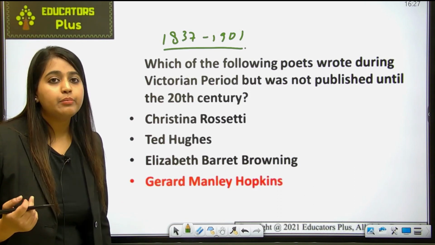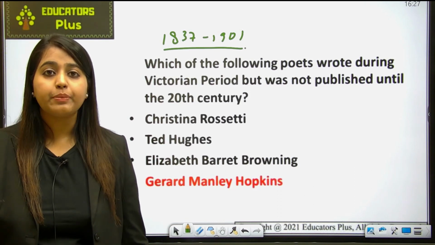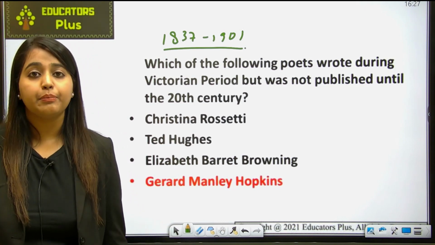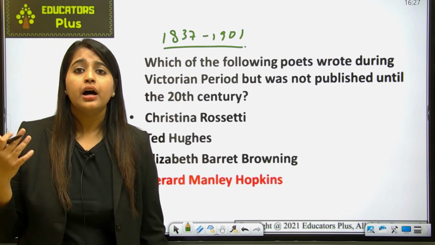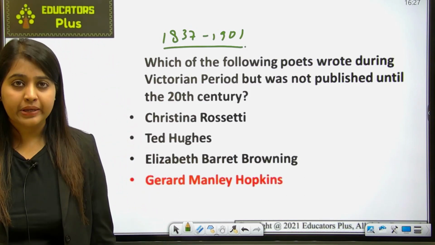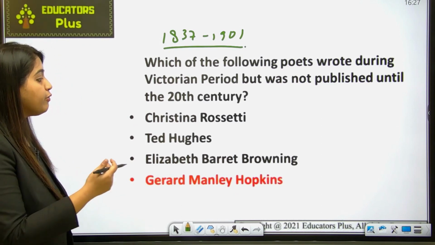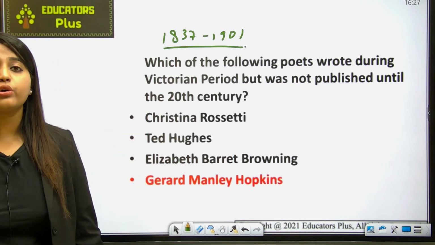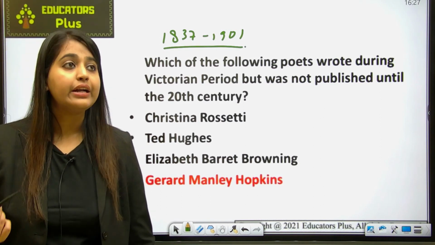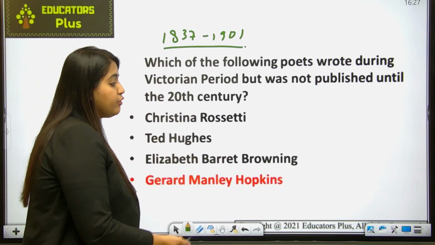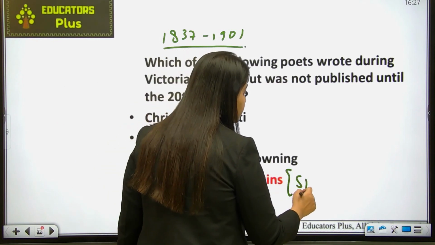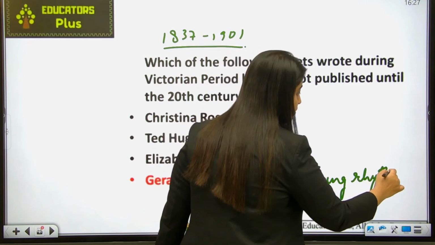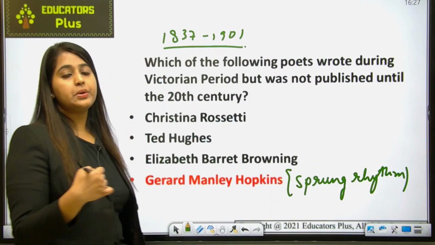Fine. And basically you should remember about Hopkins that Hopkins was an English poet and a priest. He was also a priest and a poet whose fame placed him among the reigning Victorian poets. So his posthumous fame, वो famous हुआ था after his death. Okay, he got famous after his death in the Victorian period, and he invented a very important rhythm known as sprung rhythm. Just remember that. ठीक है, he invented the sprung rhythm.